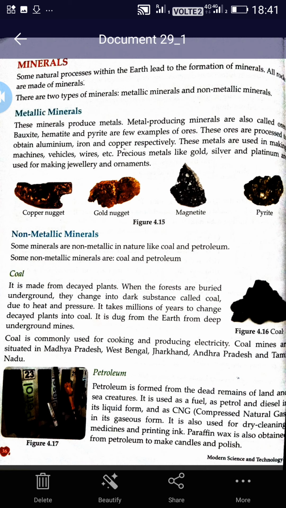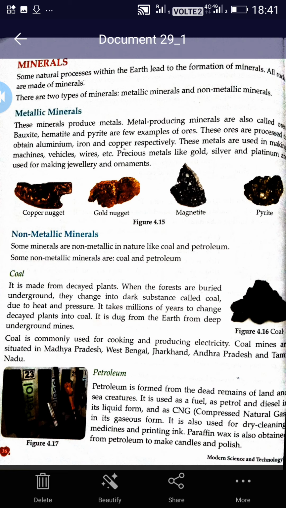These non-metallic minerals occur in nature. Now, how are they formed? Coal is made from decayed plants. Decayed plants means when the forests, that is the trees, are buried. A hole is made in the earth and they are buried, means stored inside the earth, and then a layer of soil is spread over it. When the forests are buried underground, they change into a dark substance that is called coal.